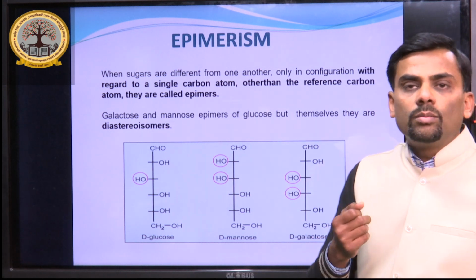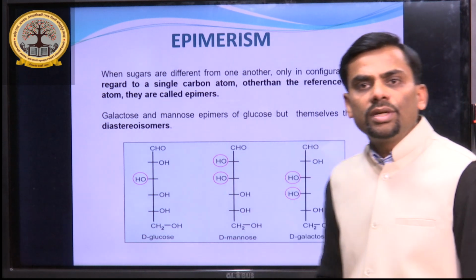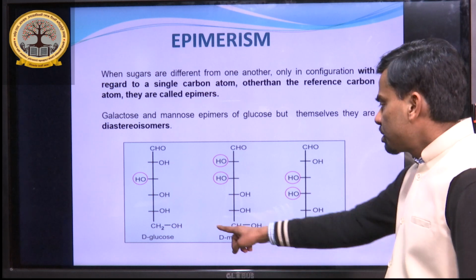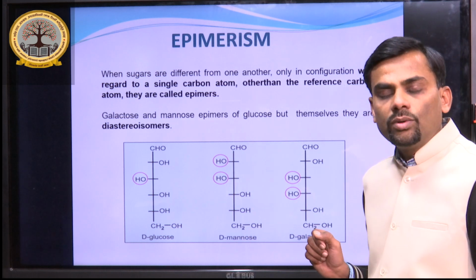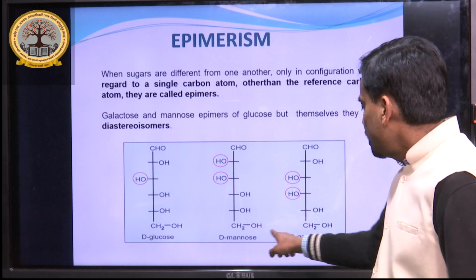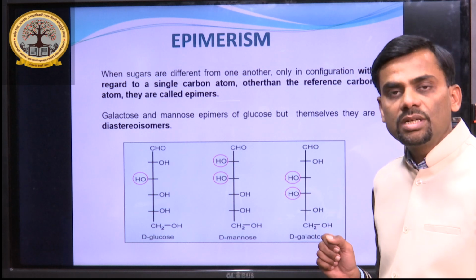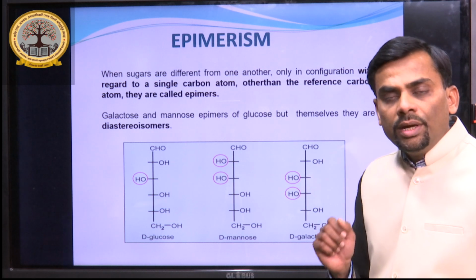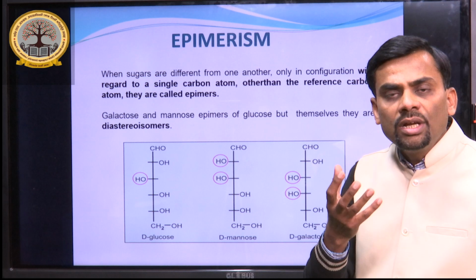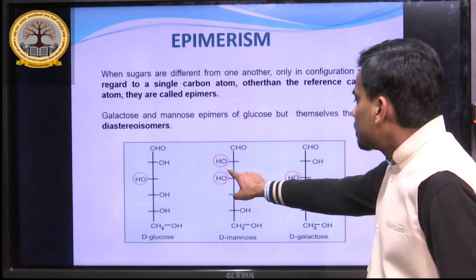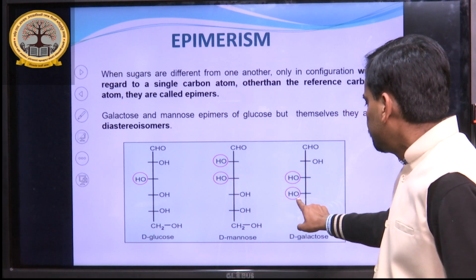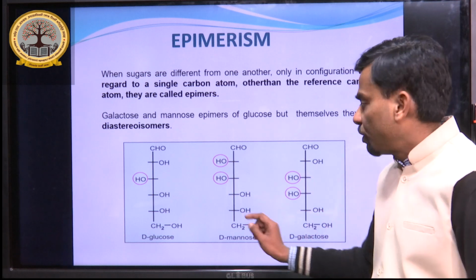Since we are learning about monosaccharide properties, in this case glucose has two epimers, known as D-mannose and D-galactose. So what is the difference? As I told you, it is the change in spatial configuration around a single carbon atom with reference to glucose.